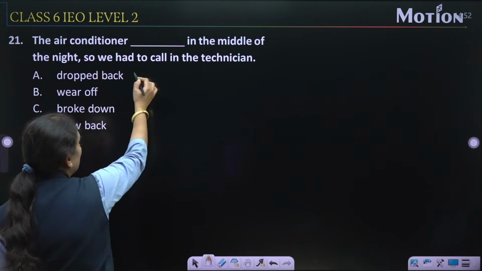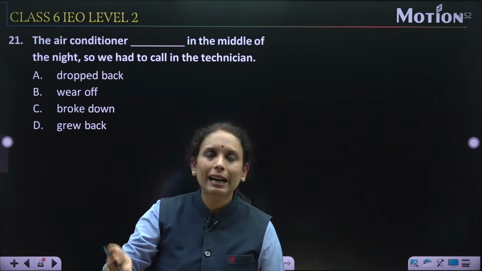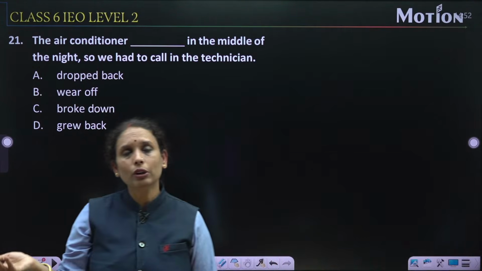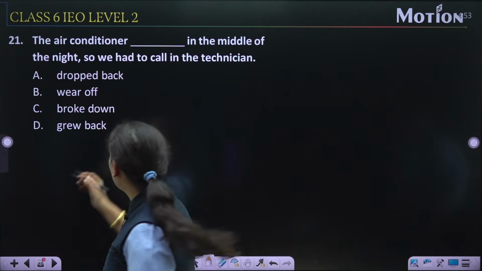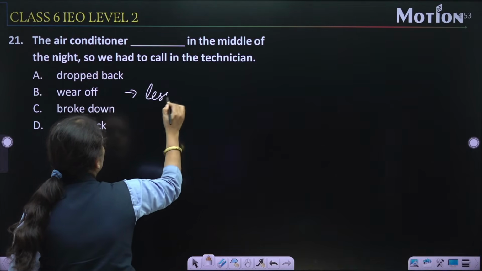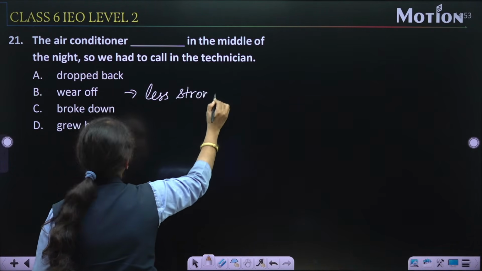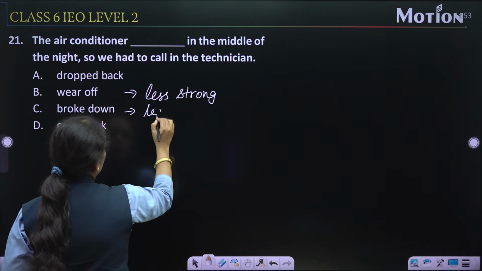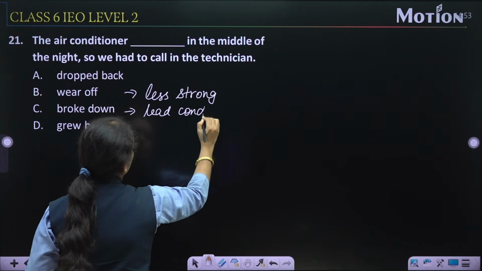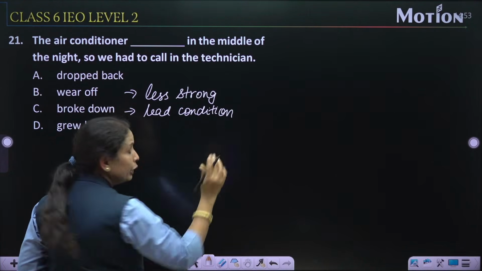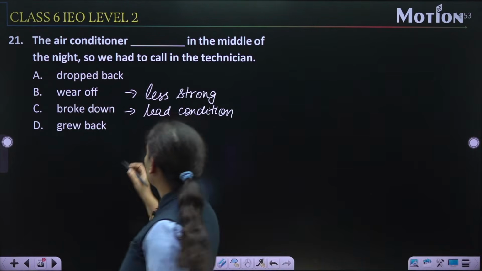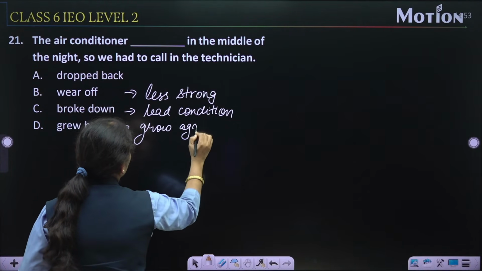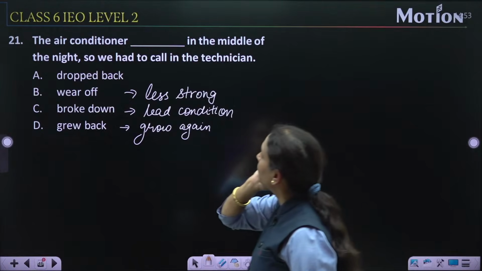Dropped back. Dropped back means to remain beside someone. किसी के पीछे रहना. Wear off का मतलब weak, less strong. Wear off means less strong, we can say weak. Broke down, bad condition. Broke down का क्या मतलब होता है? Bad condition. Grew back, it means grow again. So now connect the options from here.